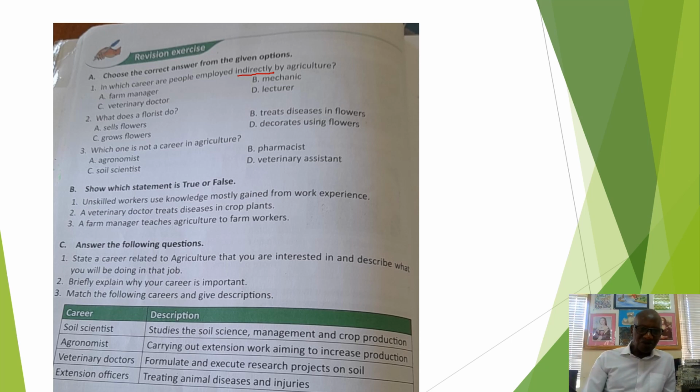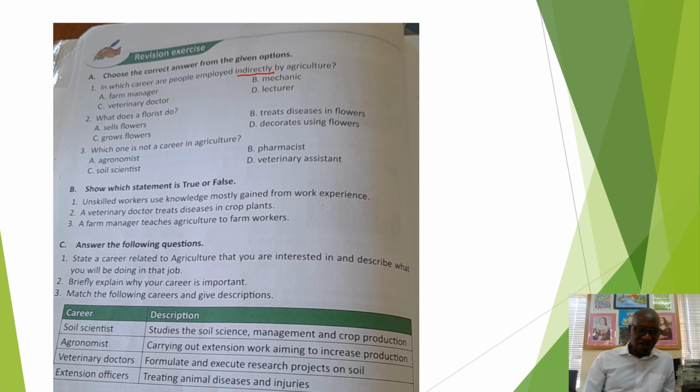So I want you to do that on your own and briefly explain different careers that you may be interested in. Then we also have the next question, which is 3, which says match the following careers and give descriptions.